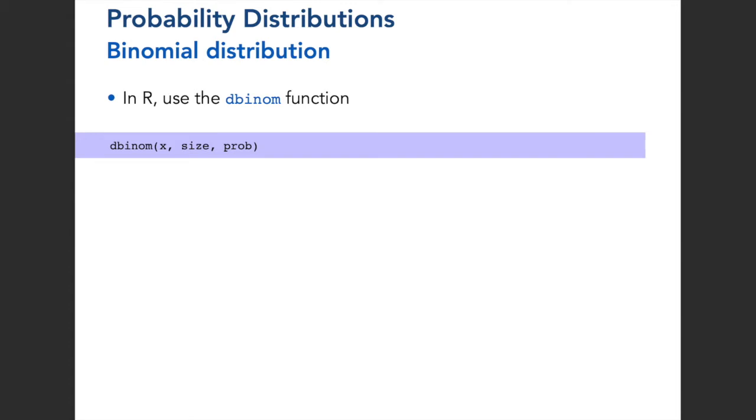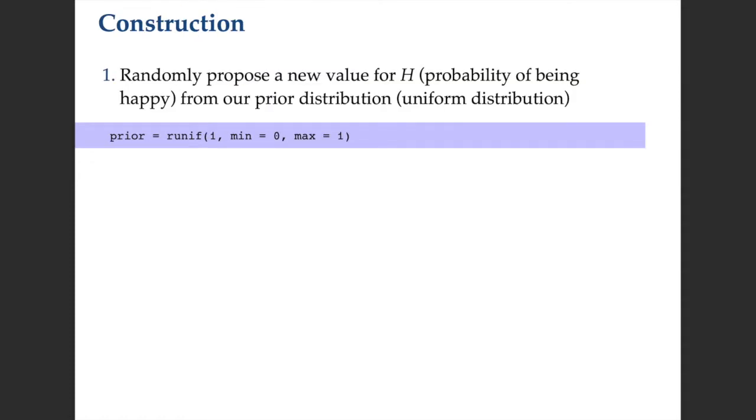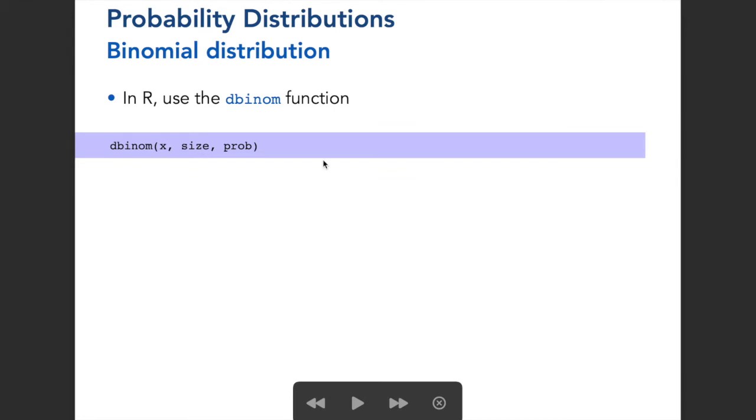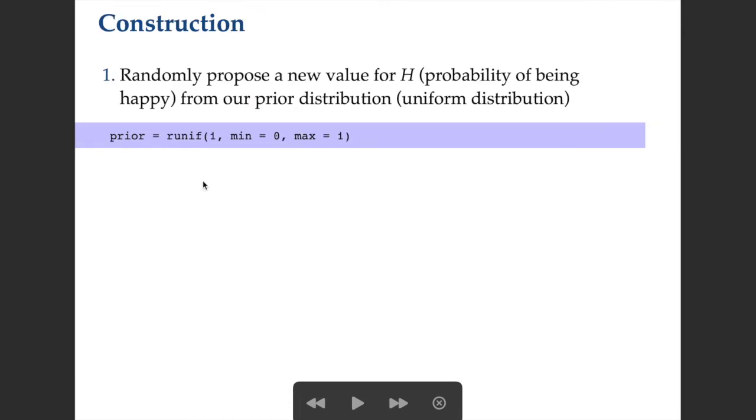And in R, again, we can calculate the density with the dbinom function. This requires the vector over which we're going to calculate this density, the size, and the probability of a success, in this case, of a student being happy. But for all these probability distributions in R, in the past, to plot them, we've used the densities. What we can also do is randomly draw numbers from those distributions, and for those situations, we use an r instead of a d. But otherwise, it's the same.